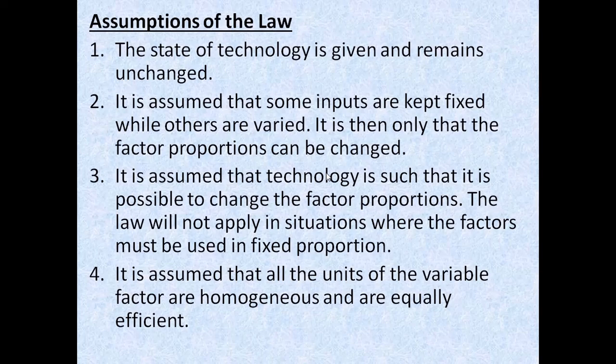So we already know the second assumption. The third assumption is that the given technology is such that it is possible to change the factor proportions. The law will not apply in situations where the factors must be used in fixed proportions.